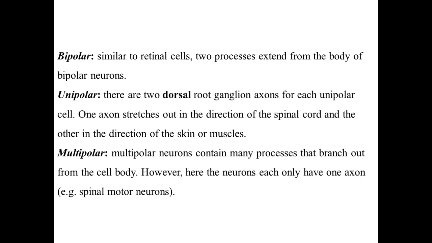One is bipolar, which is similar to the retinal cell, which possesses two extensions from the body of the bipolar neuron. Then there is unipolar. There are two dorsal root ganglionic axons for each unipolar cell. One axon stretches out in the direction of the spinal cord and the other in the direction of the skin or muscle. Then there is multipolar. These neurons contain many processes that branch out from the cell body. However, they each only have one axon, for example the spinal motor neuron.